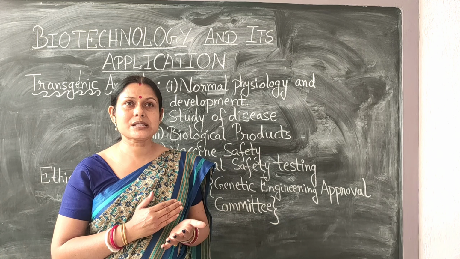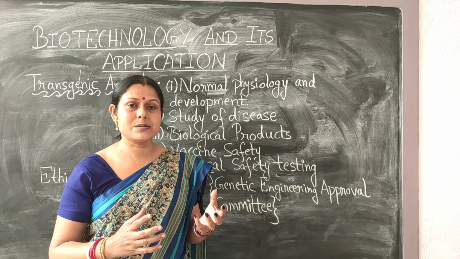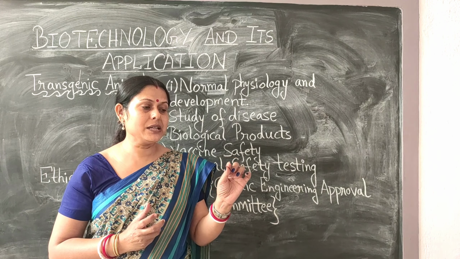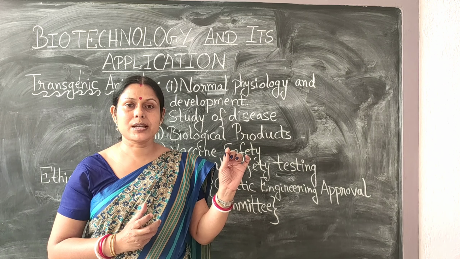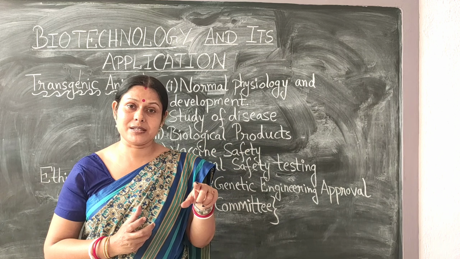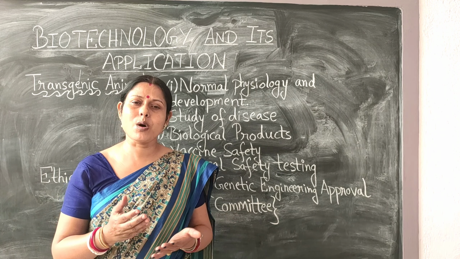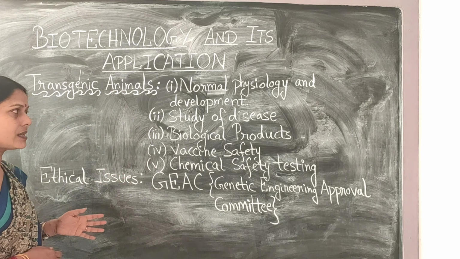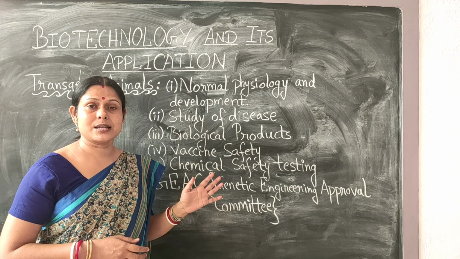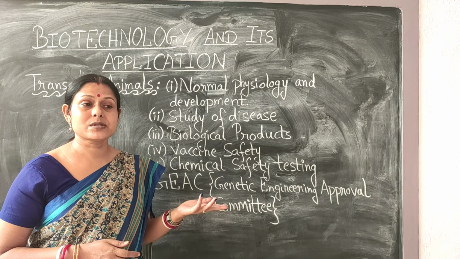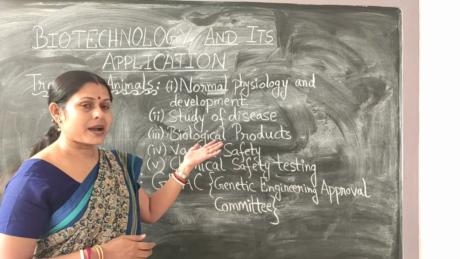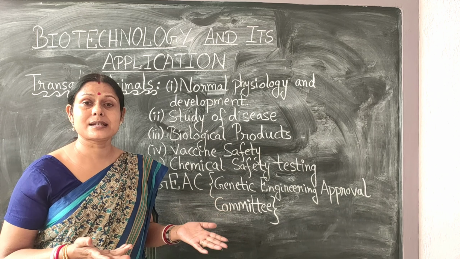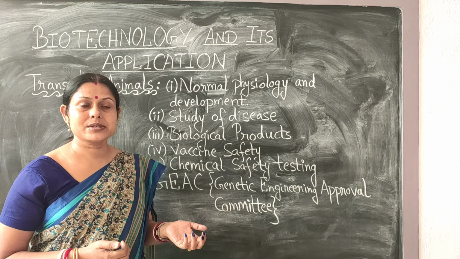So until and unless we study it thoroughly in an organism, what effect a particular toxicity level has if it is increased in milligrams or parts per million in the body, which organs will be affected, what will be the symptoms of those organs, we cannot know. All these studies have to be done with the help of transgenic organisms. So this is all about the utility of transgenic organisms in the field of medicine, in terms of sensitivity to toxicity, biological products, and the study of dreadful diseases like cancer, cystic fibrosis, and Alzheimer's.